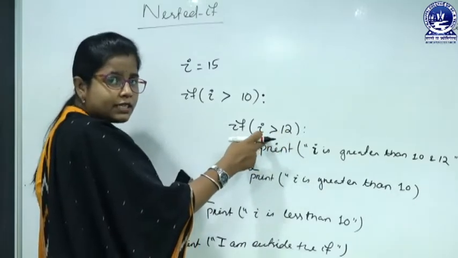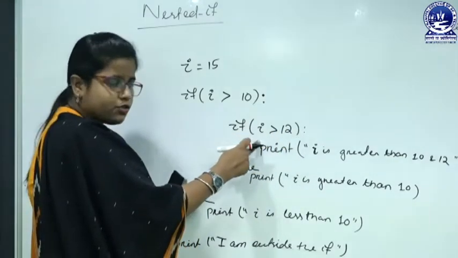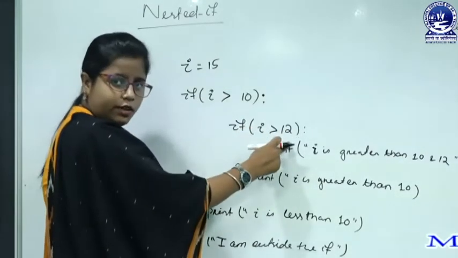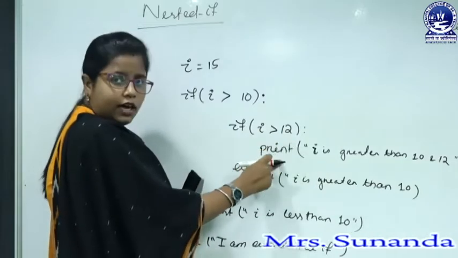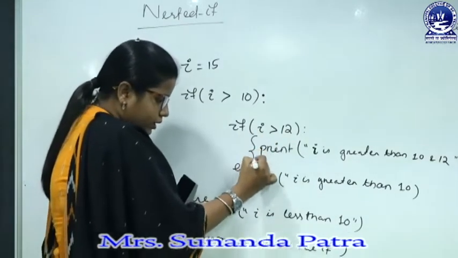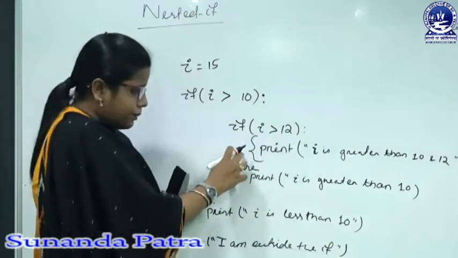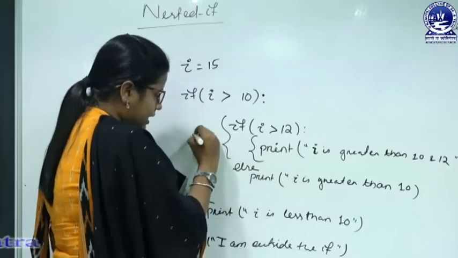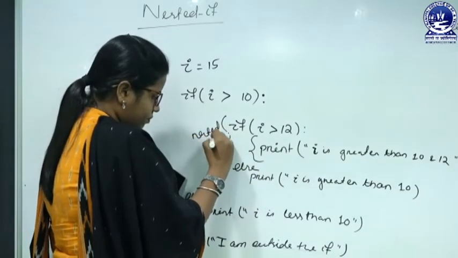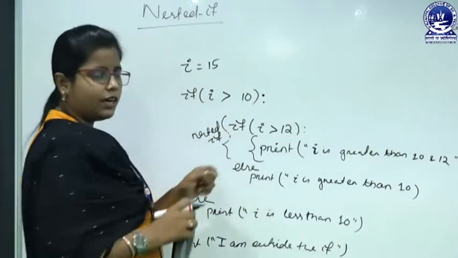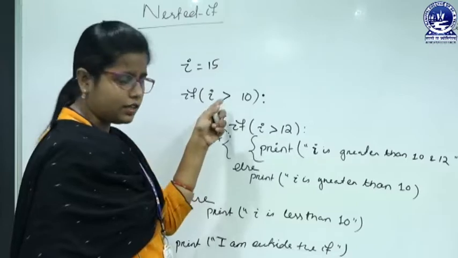Here also I am asking, is I greater than 12, that is 15 greater than 12? Yes, true. Then I will go for the true block, that is the nested if block. So this is the nested if.